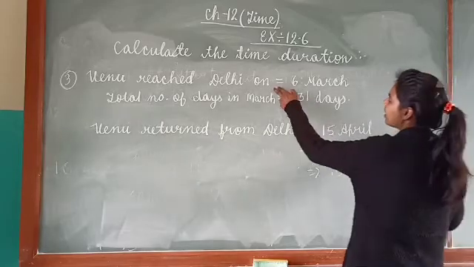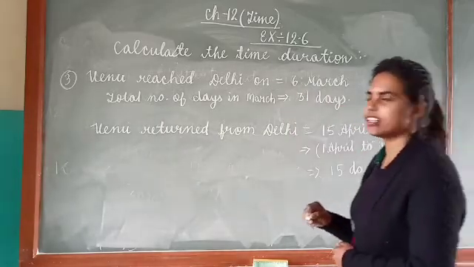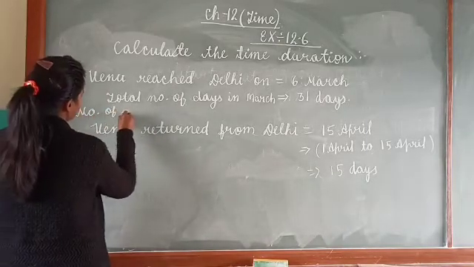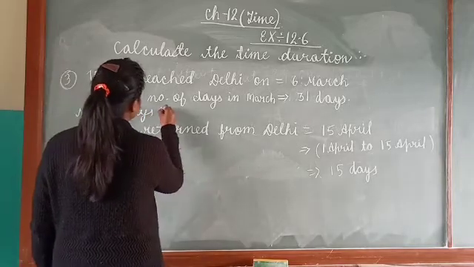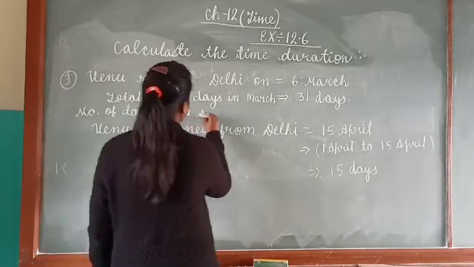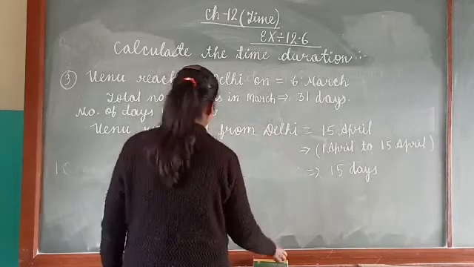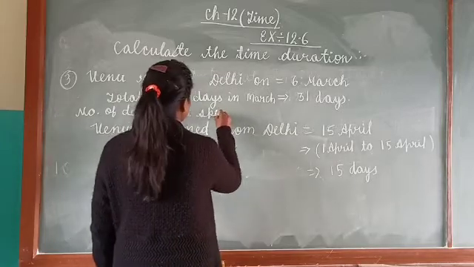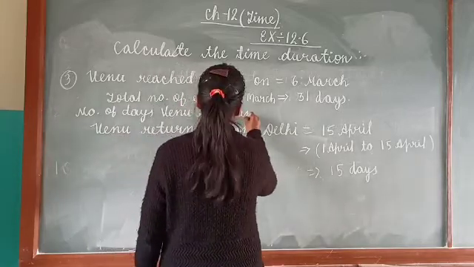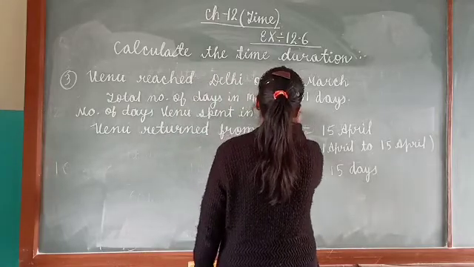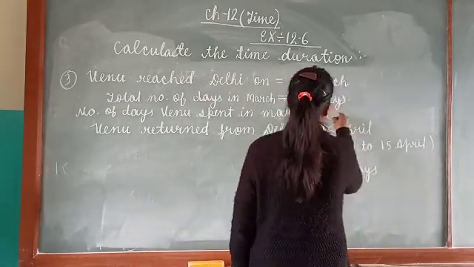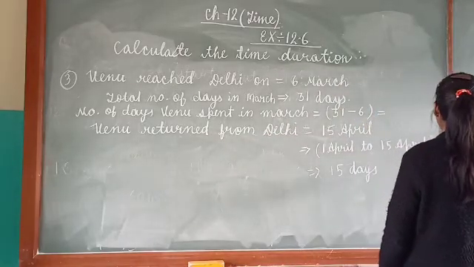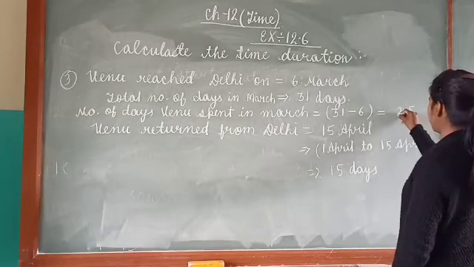And he reached Delhi on 6th of March. So how many days did he stay in the month of March? Number of days spent in March is equal to what? 31 days minus 6 days, how much do you get? 31 minus 6, 25 days.